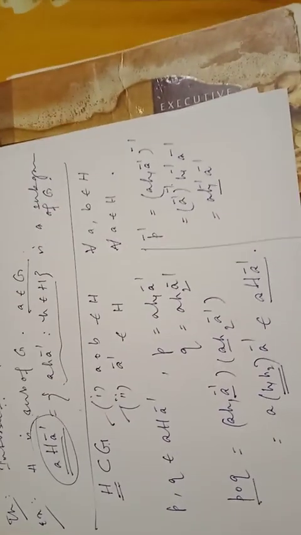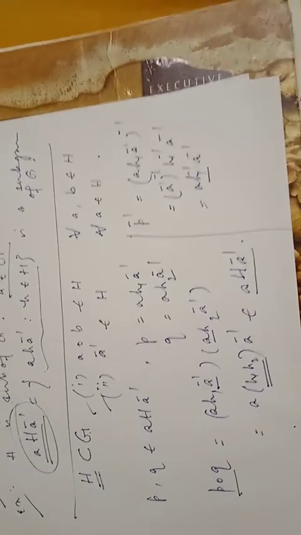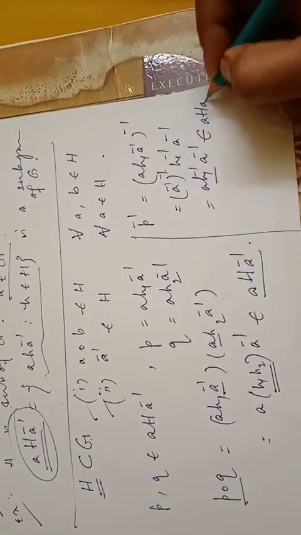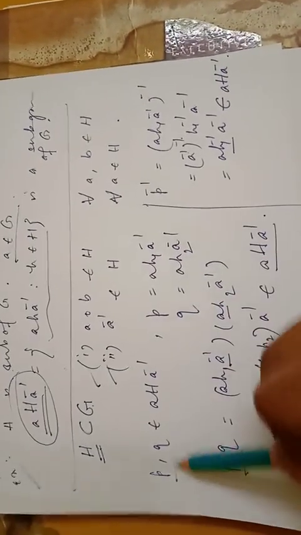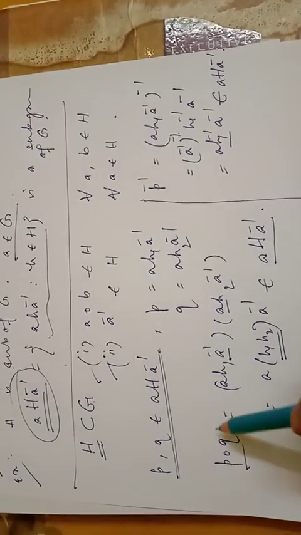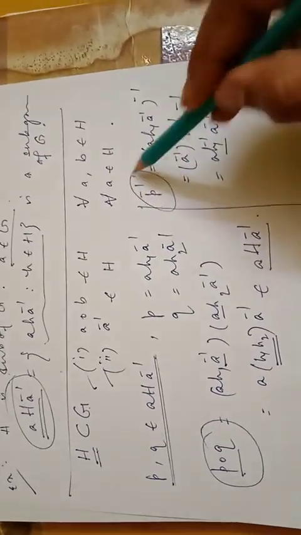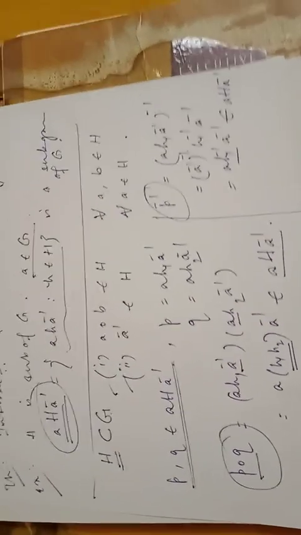Now when h1 belongs to H, h1 inverse also belongs to H because H is a subgroup. So this whole thing belongs to AHA inverse. Okay. So starting with P and Q belonging to AHA inverse, we ended with their composition belonging to the same set, and its inverse also belonging to the same set. That means it's a subgroup.